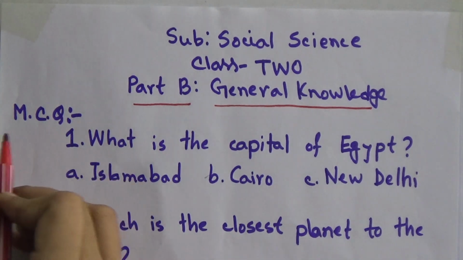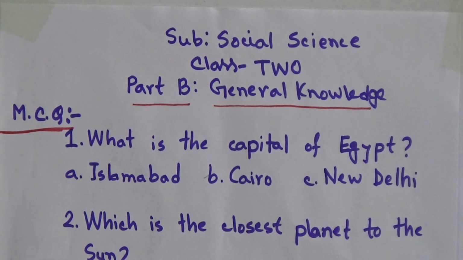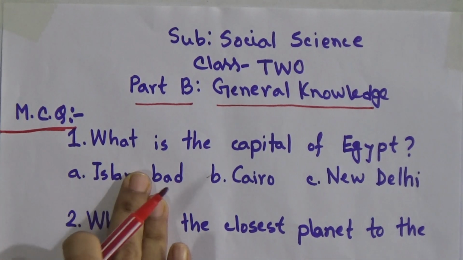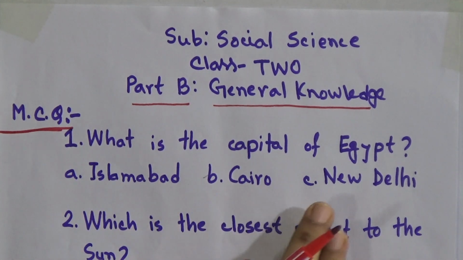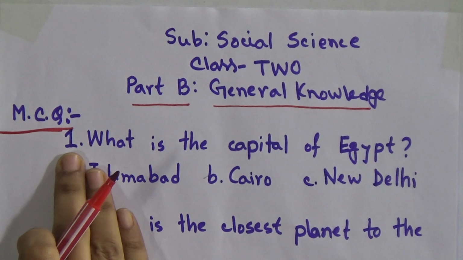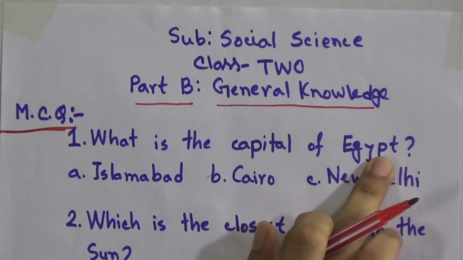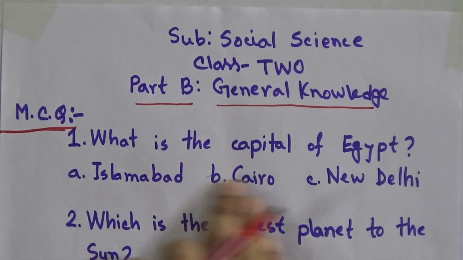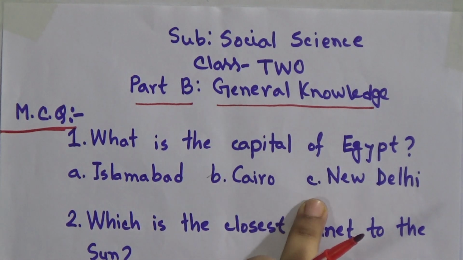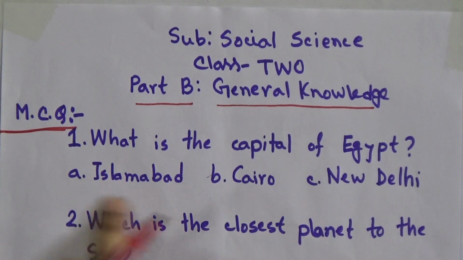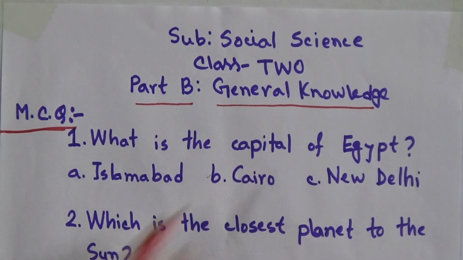So dear students, today's class is about MCQ, that means multiple choice question. In these questions we will discuss the question, and there will be options for you, and you have to tick the correct answer. First, suppose I ask the question, what is the capital of Egypt, there we will get 3 options: option A, option B and option C. And from those options you have to choose which is correct. Okay, so this is the topic about MCQ.